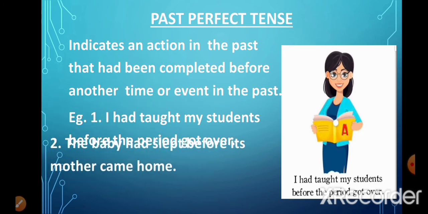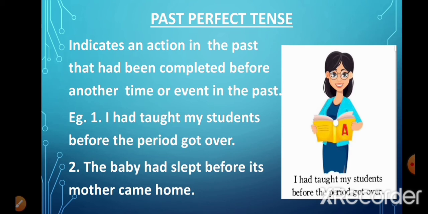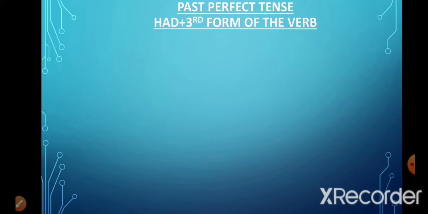Now look at the second example. The baby had slept before its mother came. Again, there are two actions. One is the baby had slept. Second is the mother came. Now, the act of the baby sleeping completely got over before the act of the mother coming home. Now, in past perfect tense, we use had before the third form of the verb. The third form of the verb is also called the past participle.